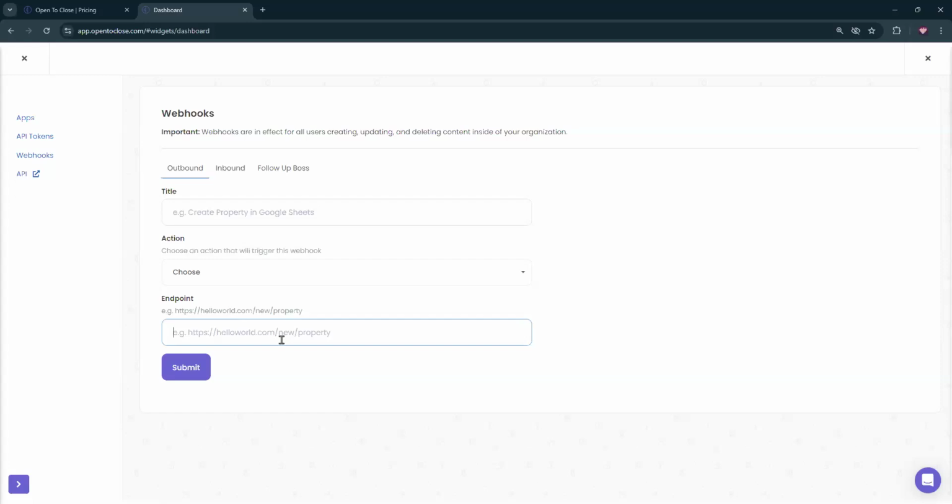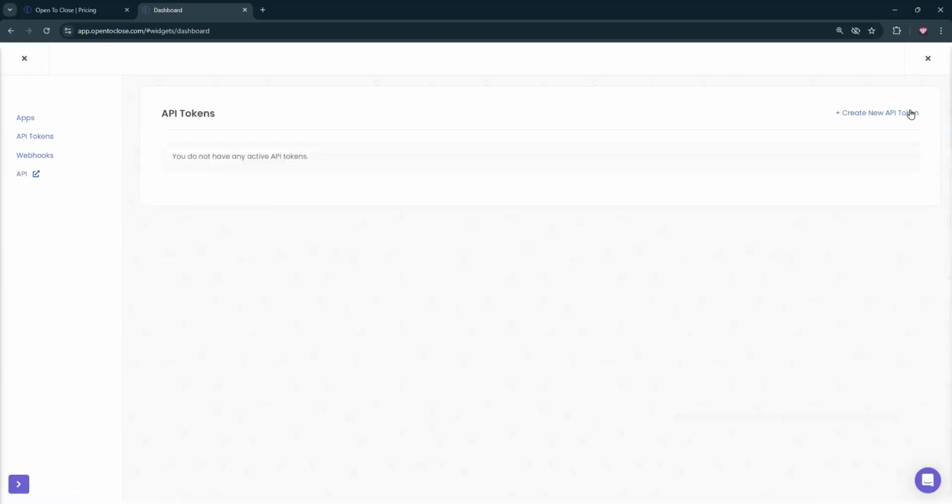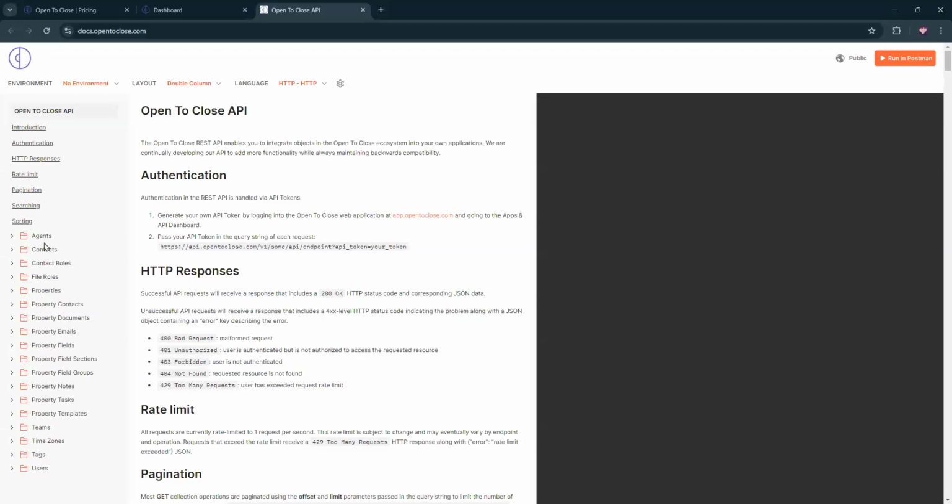The other option that you have is building out custom API work. So you can go to API tokens. You can create a new API token. And then if you are familiar with the development world, you can use any number of these kind of options to sit here and do what you need to do with the API. Now, API is two ways. So you can have the API push data into open to close. You can also have it take data out of open to close. But like I said, you're going to want to work with a developer. Or, if you have someone who is a developer on your team, they could probably set up some things with you or set up some things with this. But yeah.